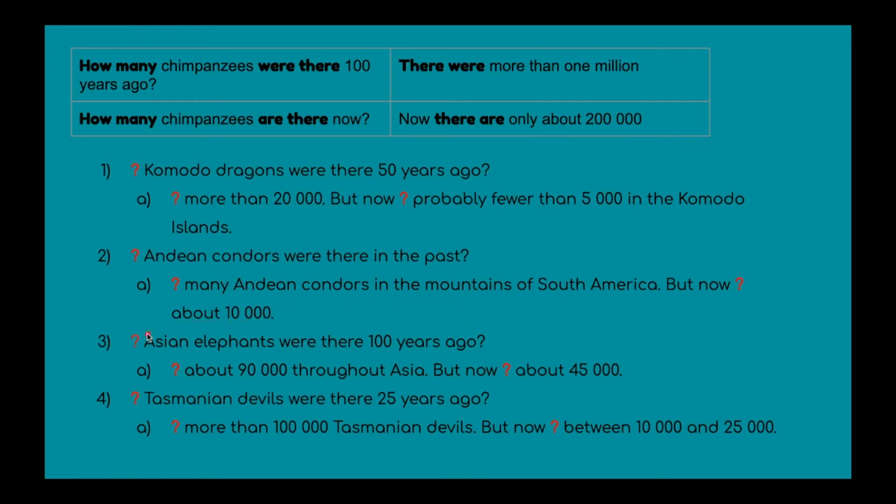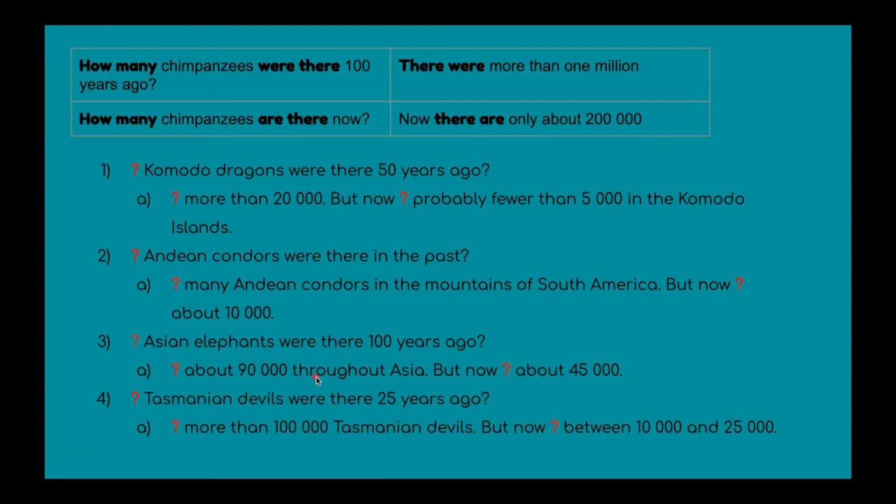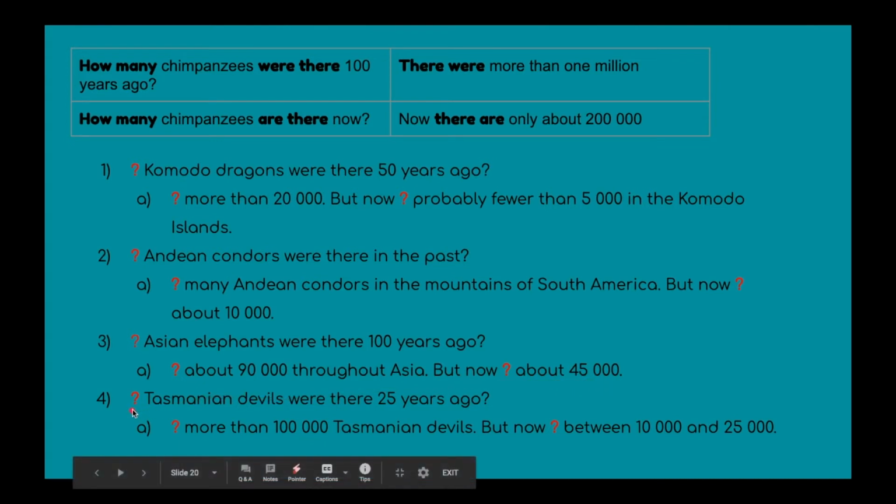How many Asian elephants were there 100 years ago? There were about 90,000 throughout Asia, but now there are about 45,000. How many Tasmanian devils were there 25 years ago? There were more than 100,000 Tasmanian devils, but now there are between 10,000 and 25,000.